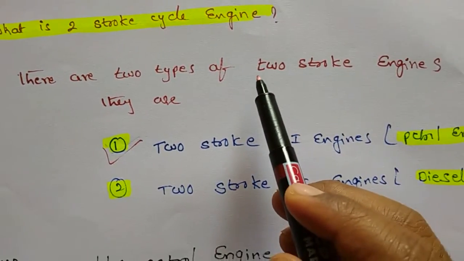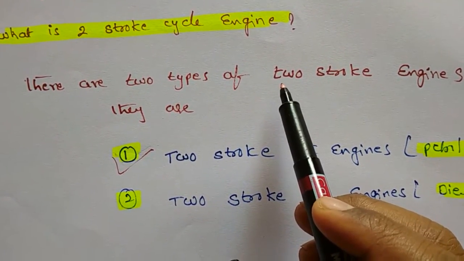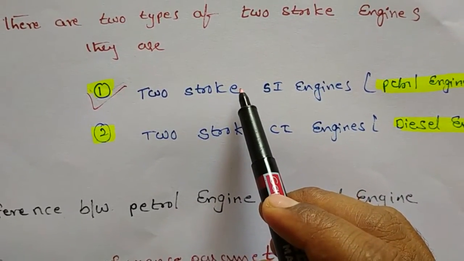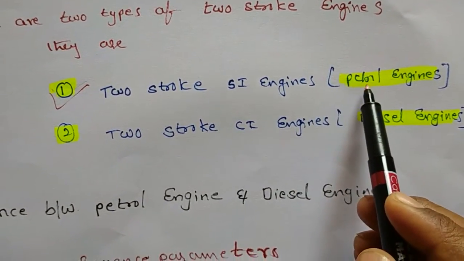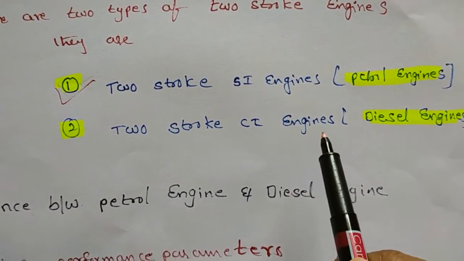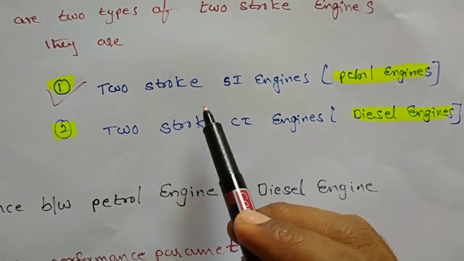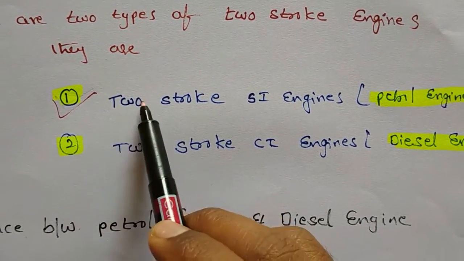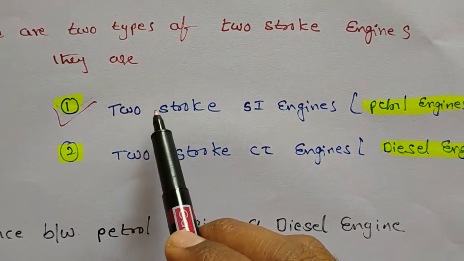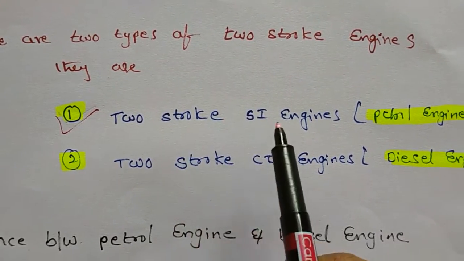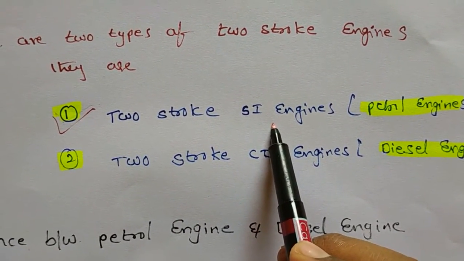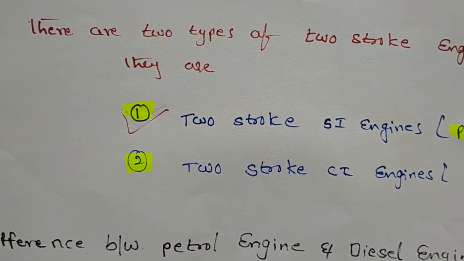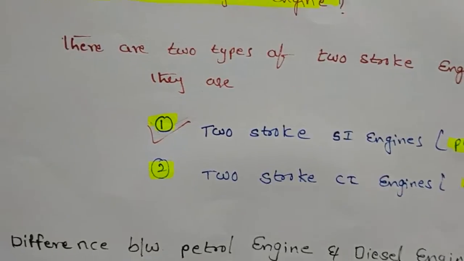There are two types of two-stroke engines. First, the two-stroke SI engine, which is a petrol engine, and second, the two-stroke CI engine, which is a diesel engine. In this class we will discuss only the first one: the explanation of the working of two-stroke SI engines. Now let us see the working principle of the two-stroke petrol engine.